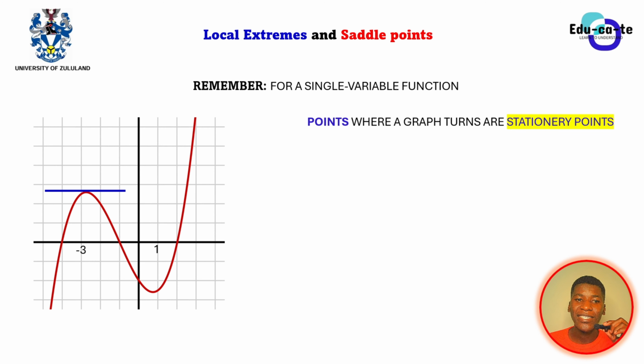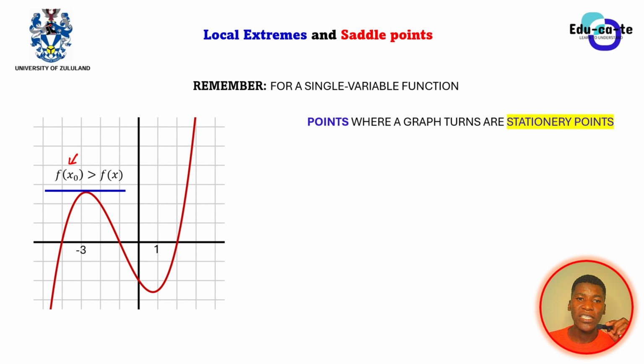For example, you can see that here at this blue line, the graph is turning, and that is the maximum turning point, the local maximum turning point. So we can deduce that the value of f of x here, or the value of y here, is greater than the other values of y that are next to this. This statement signifies that the y value at the turning point is greater than any other y value close to the function.